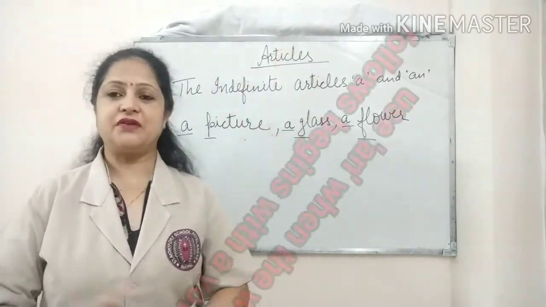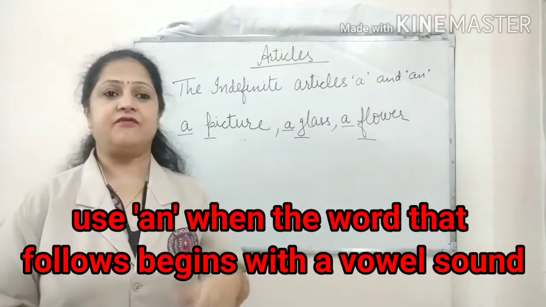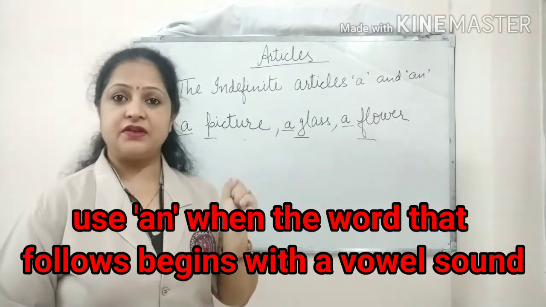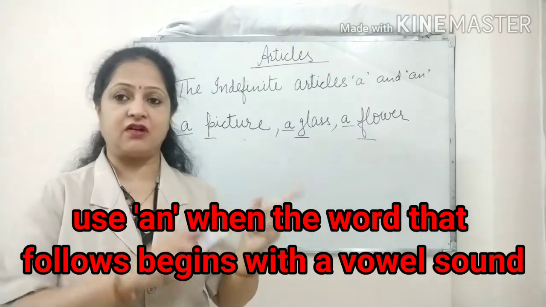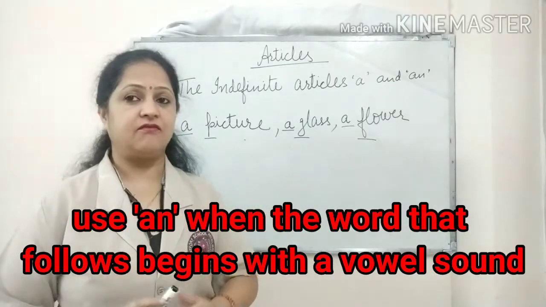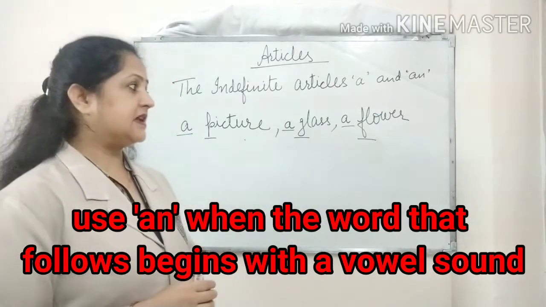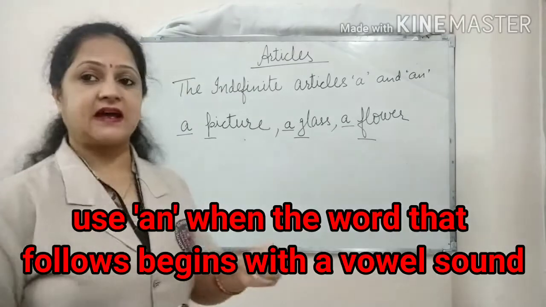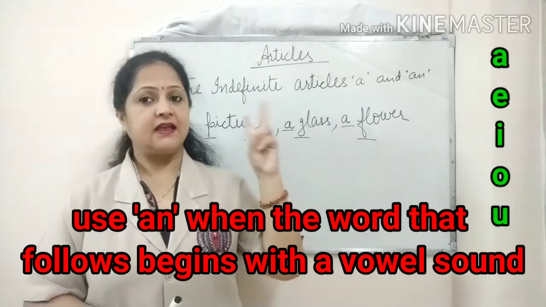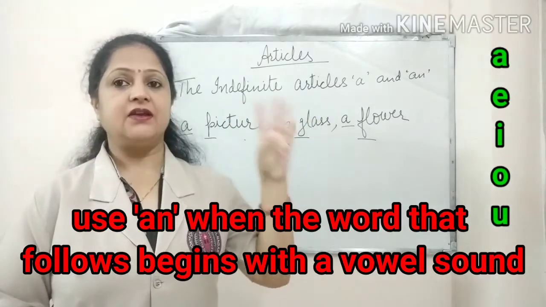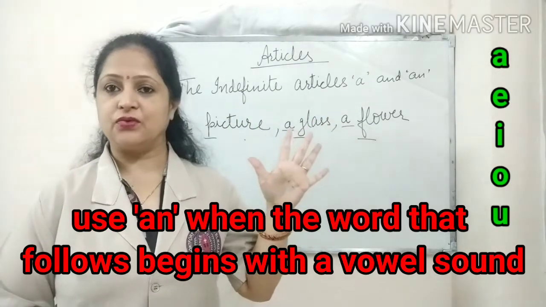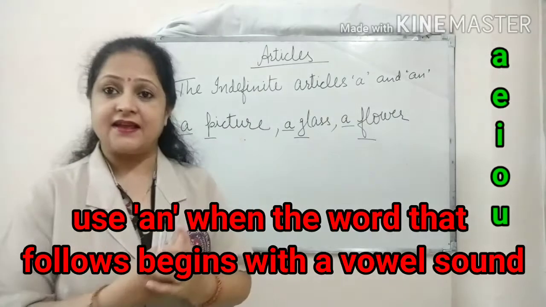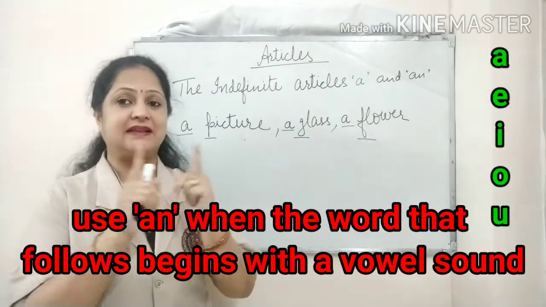So the next is where to use an. So an we use mainly when the word that follows begins with a vowel sound. In English grammar mainly we have 5 vowels, and these 5 vowels are A, E, I, O and U. But here I am not talking about the letters.